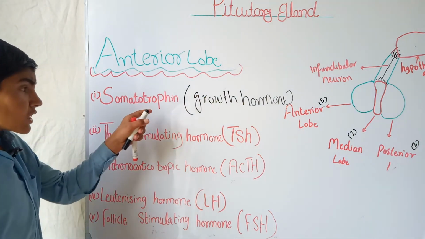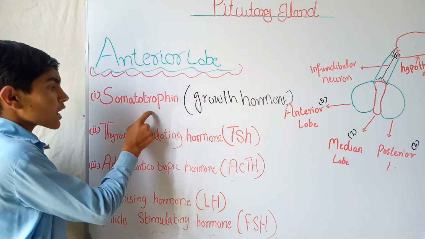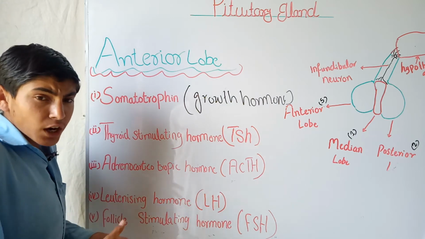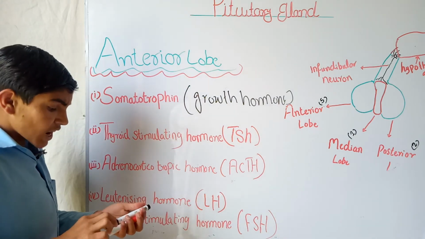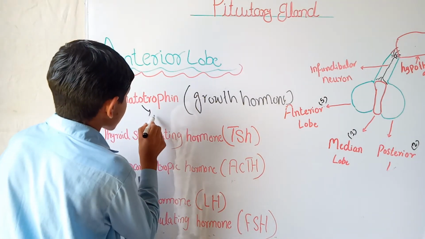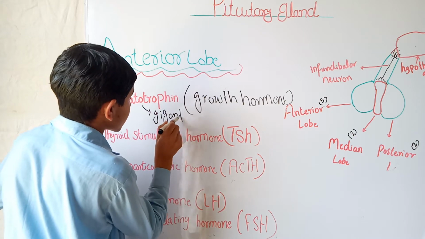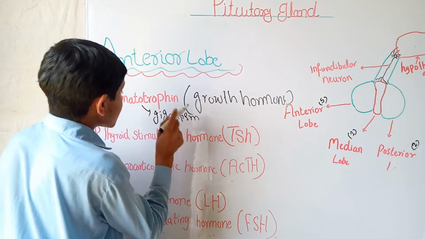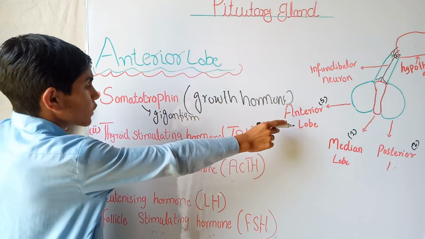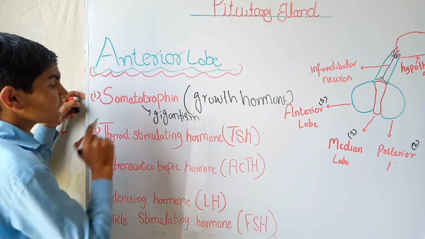It can also cause a disorder in our body. If this hormone is secreted more in childhood, it causes a disease called gigantism. If somatotropin hormone is released by the anterior pituitary in larger amounts in childhood, it causes gigantism.